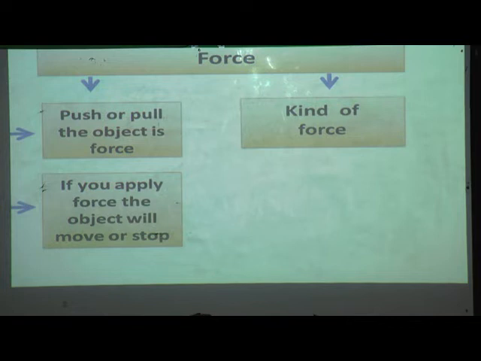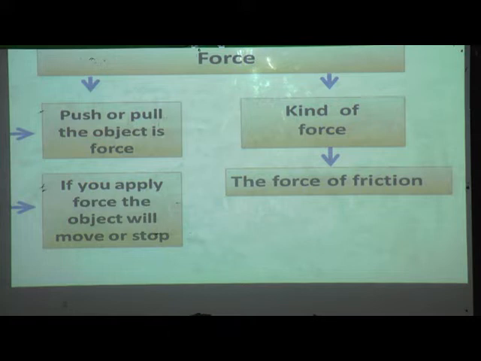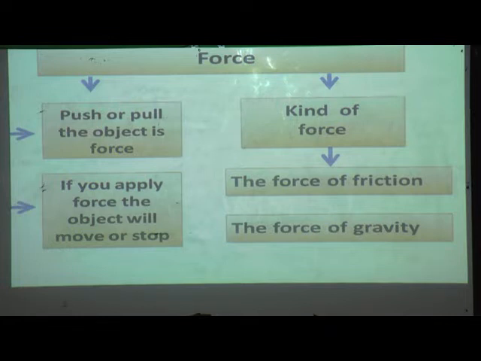Kinds of force: the force of friction, the force of gravity. Yes, force means to pull or push the object. If you want to stop the object, you have to apply force, or if you want to move the object, that time also you have to use force.